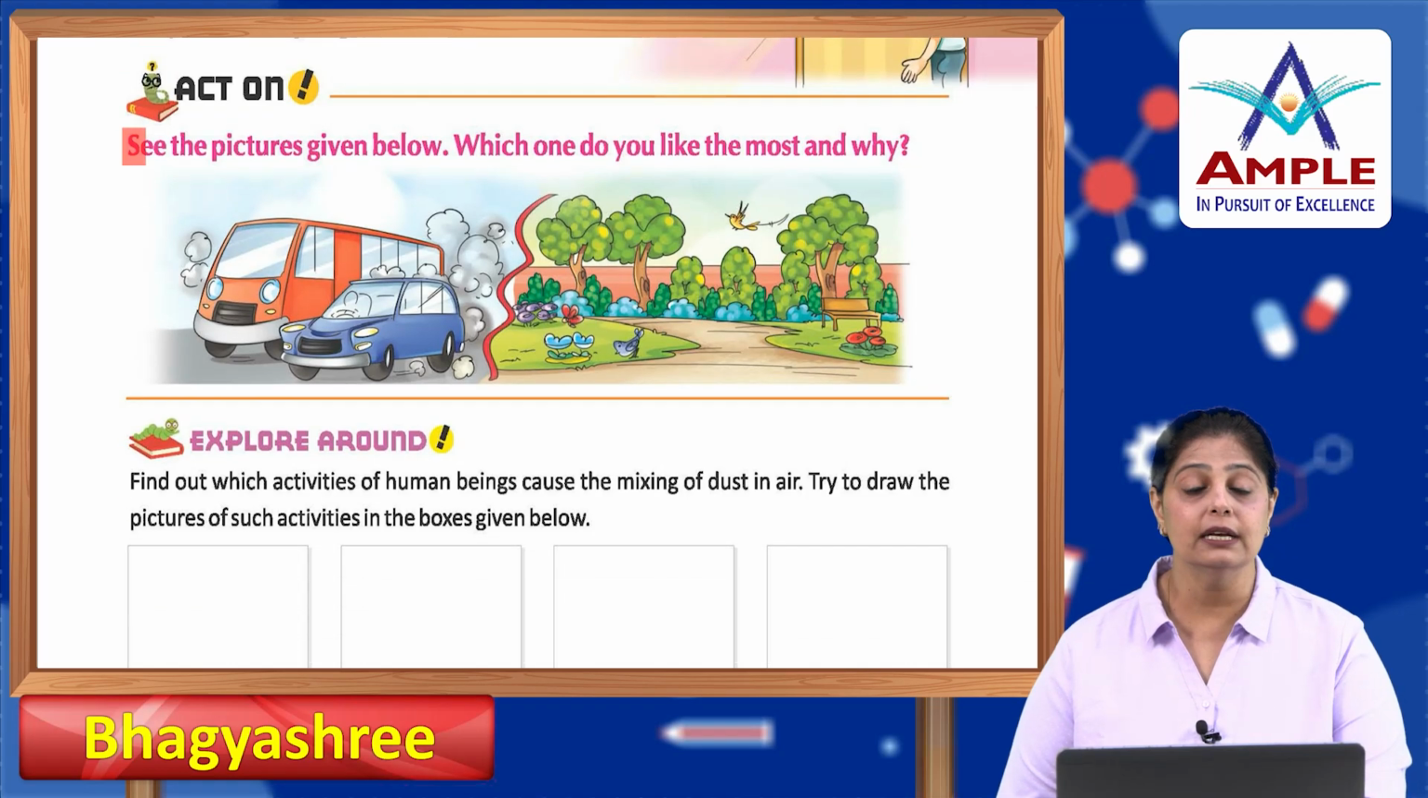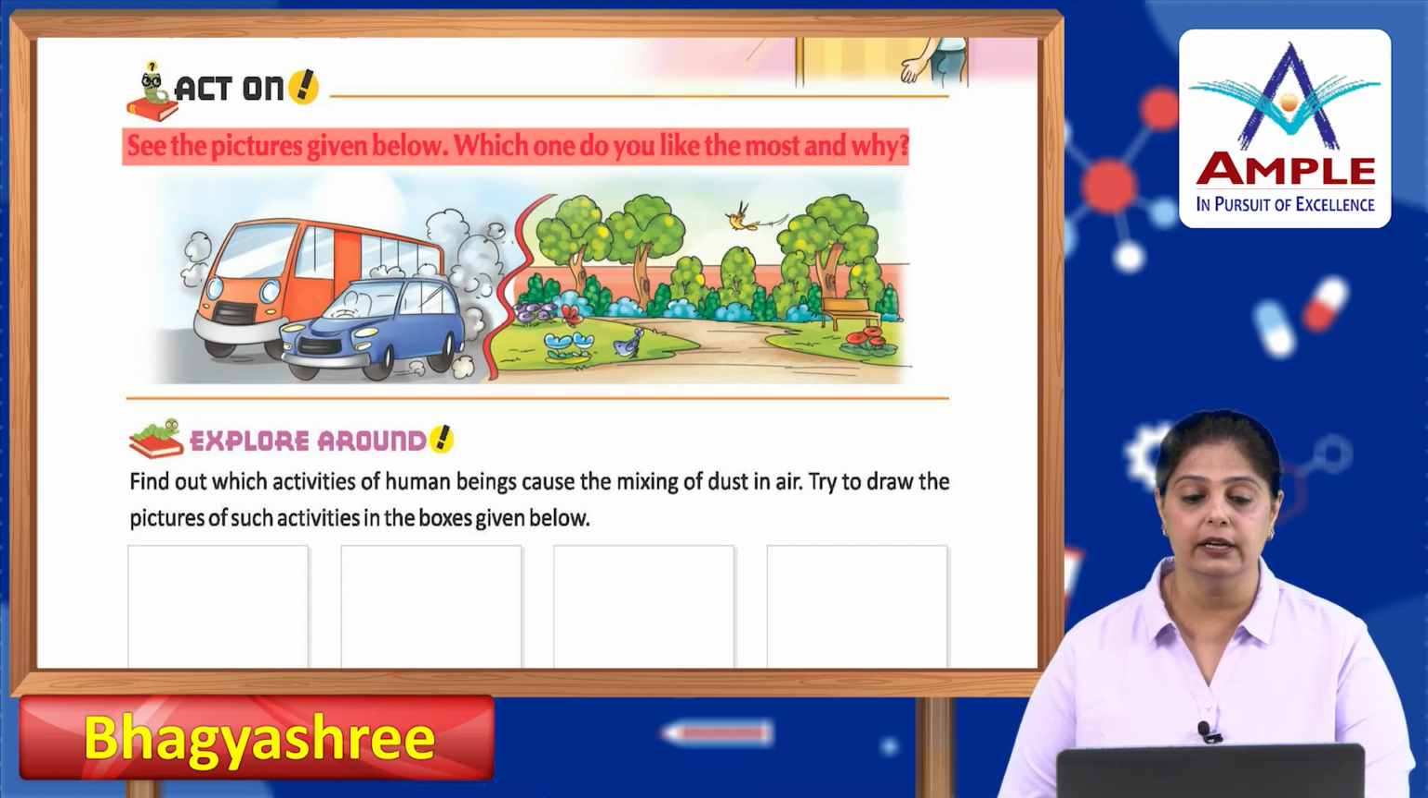Act on. See the pictures given below. Which one do you like the most and why? There is one picture which is full of polluted air, with the smoke coming out of the vehicles, and the other with pure air. Pure, lovely environment. So obviously my choice is the one which is neat and clean and pure.